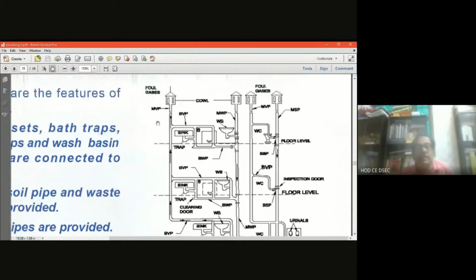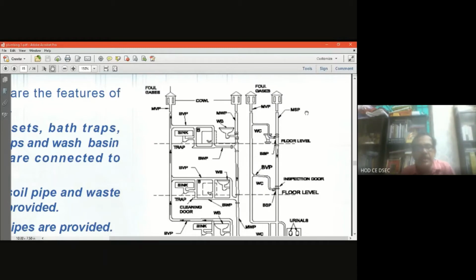Two pipe system means you see the main soil pipe and main waste pipe, that is MSP and MWP. Earlier it was a combined single pipe, whereas here it is separated. In the main soil pipe only the soil will be carried, and in the main waste pipe only the liquid will be carried. So two pipes have been drawn separately.